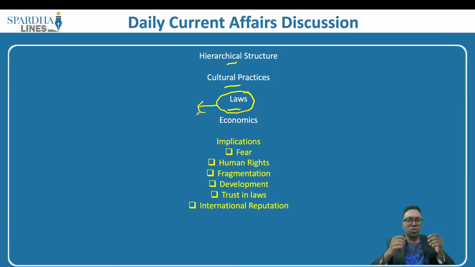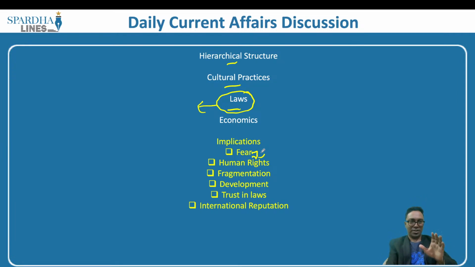You might also know that there is the handlebar mustache. You twirl your mustache, right? So in a few pockets in certain parts of India, these are only meant for the so-called upper caste. So if a person from the lower caste happens to have a handlebar mustache, they have even been caned and belted. So what are they perpetuating? They are perpetuating fear, and when they are perpetuating fear, this ultimately leads to violation of human rights.